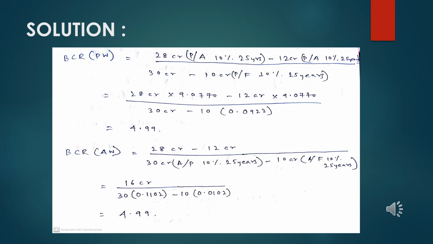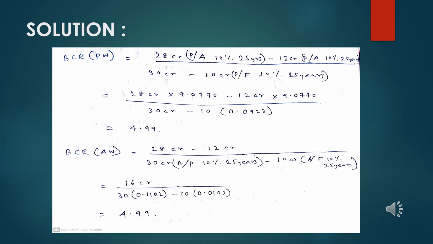But here, all the annual worth values, regardless of income and expenditure, we will take together and then club all the rest of the values together in the other proportion. So the two annual worth values that we have are the annual revenue, which is at 28 crore, and the annual maintenance cost, which is at 12 crore.